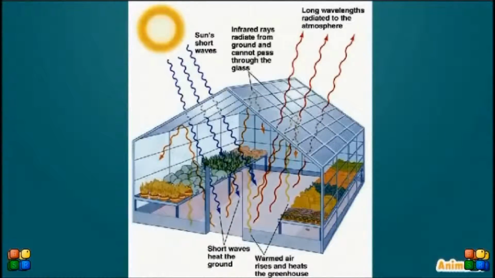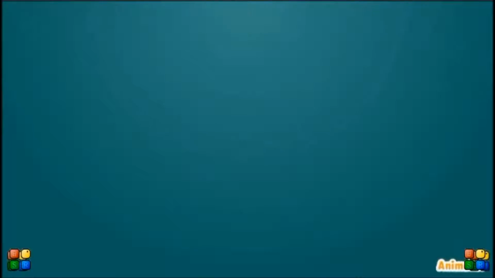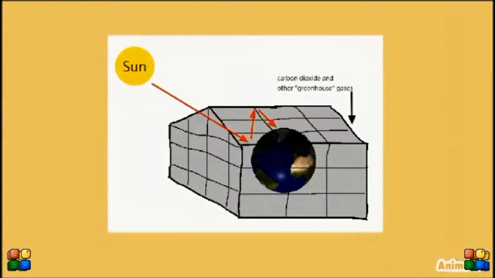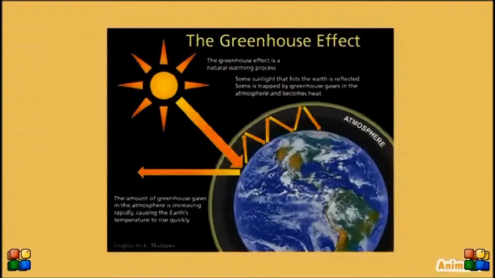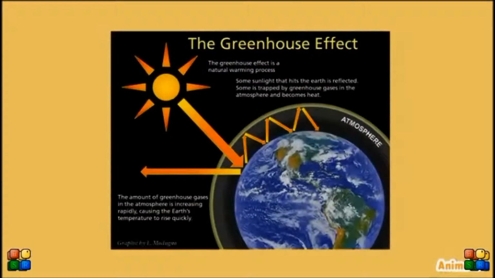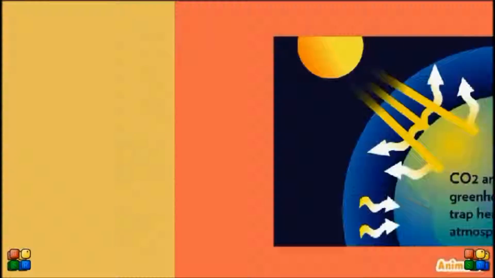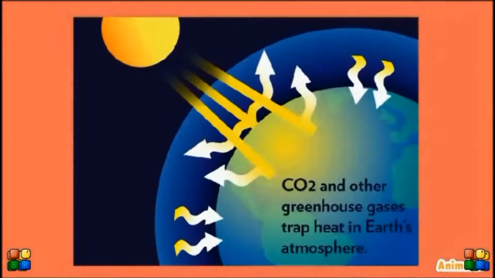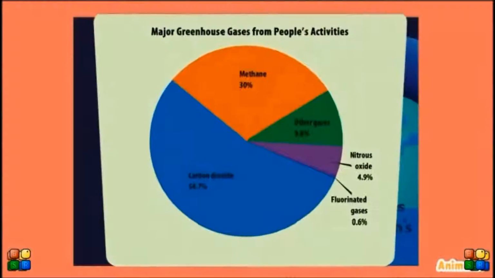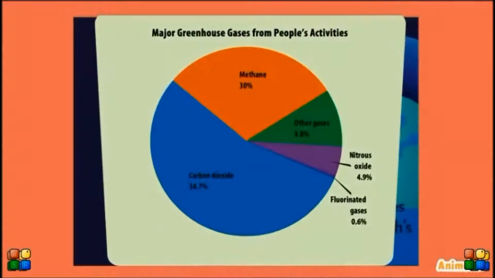How does this affect the rest of the world? Just like a greenhouse, the Earth's atmosphere does the same thing. Gases in the atmosphere, such as carbon dioxide, do what the roof of the greenhouse does. The sun shines through the atmosphere and warms up the surface of the Earth. At night, the Earth's surface cools, releasing the heat back into the air, although some of that heat is trapped in the atmosphere by the greenhouse gases. The three most common greenhouse gases are carbon dioxide, methane, and water vapor.